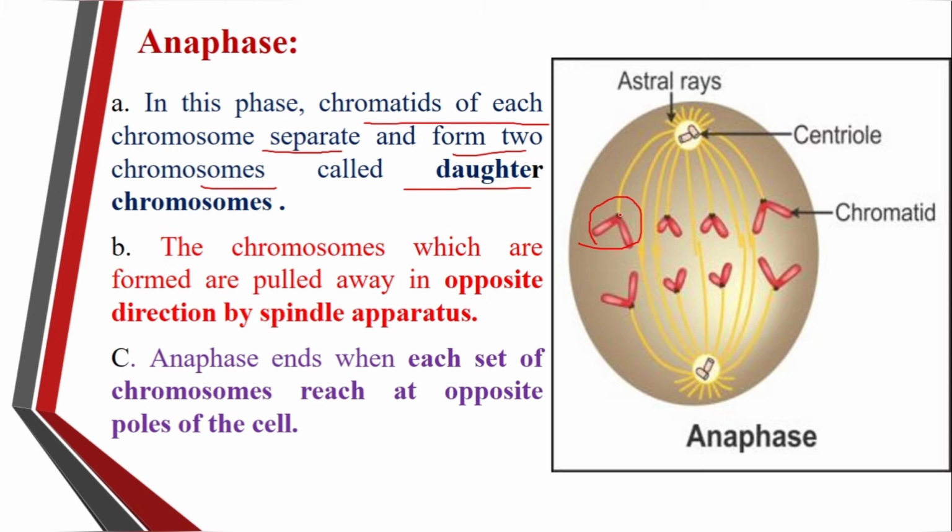The chromatids that have formed start to move to the opposite pole. The spindle fibers undergo the contraction phase, and at the end of the anaphase, each set of chromosomes starts moving towards the opposite pole.